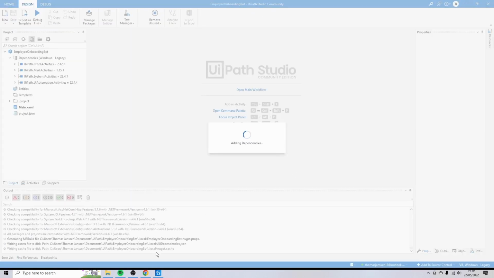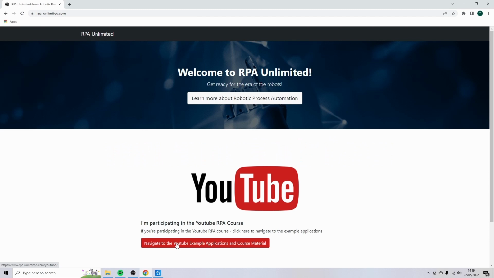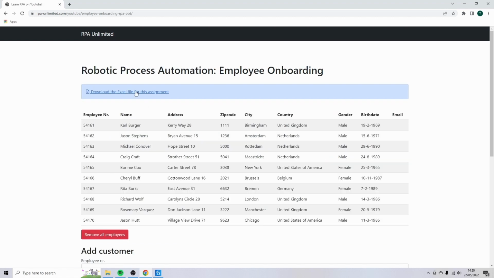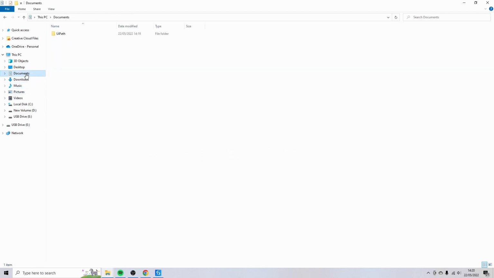And while UiPath is creating the project, we're going to navigate to RPA-unlimited.com. Navigate to the YouTube example applications and course material. And then click on Thomas and Valentin Employee Onboarding Bot. Open course material. We're going to download the Excel file for this assignment. Open it in the respective folder, copy it, and then we're going to navigate to Documents.